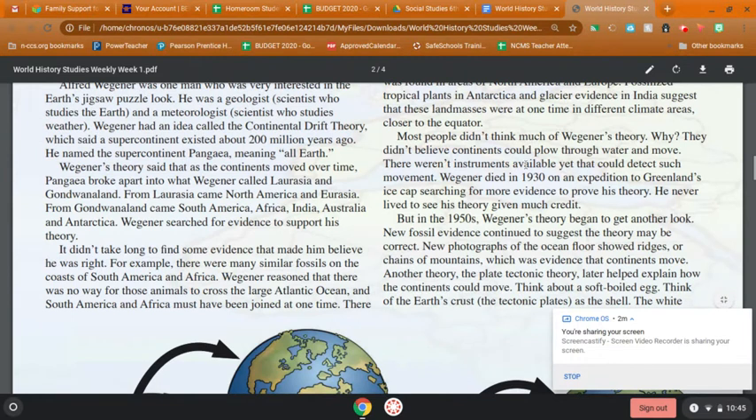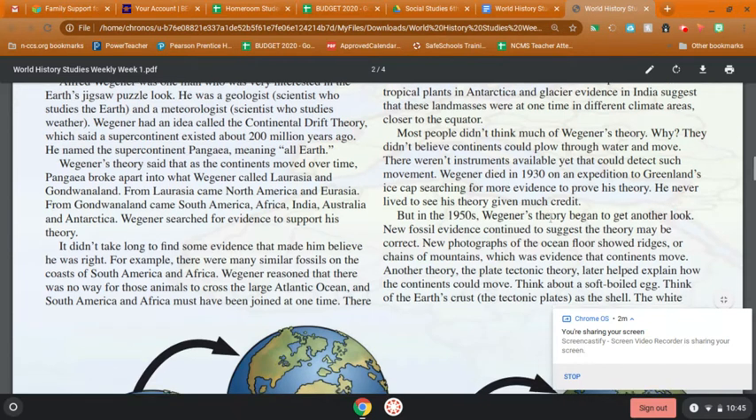Most people didn't think much of Wegener's theory. Why? They didn't believe continents could plow through the water and move. There weren't instruments available yet that could detect such movement. Wegener died in 1930 on an expedition to Greenland's ice cap, searching for more evidence to prove his theory. He never lived to see his theory given much credit.